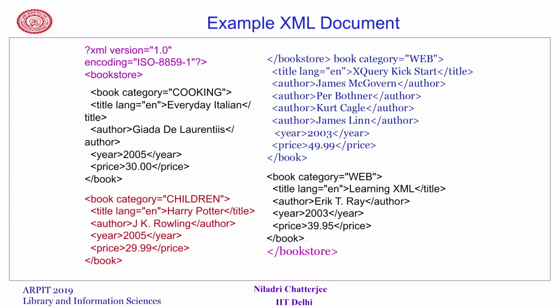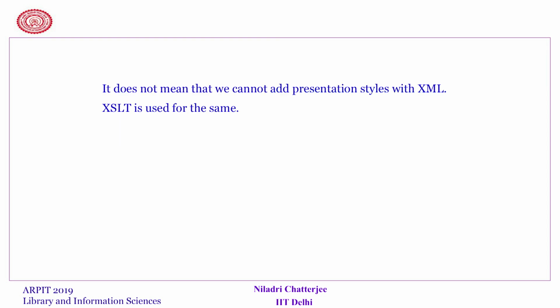So, let me give you an example of an XML document. Suppose you are going to use a library. I have started with a bookstore, as you can see on the left side on the third line, and that ends with a closing bookstore tag. In between we have given descriptions of 4 different books, their name, their category, their authors, their year of publication, their price, all that information you can store in an embedded form in an XML document. So, this is how one has to store this information. It does not mean that we cannot add presentation styles with XML.